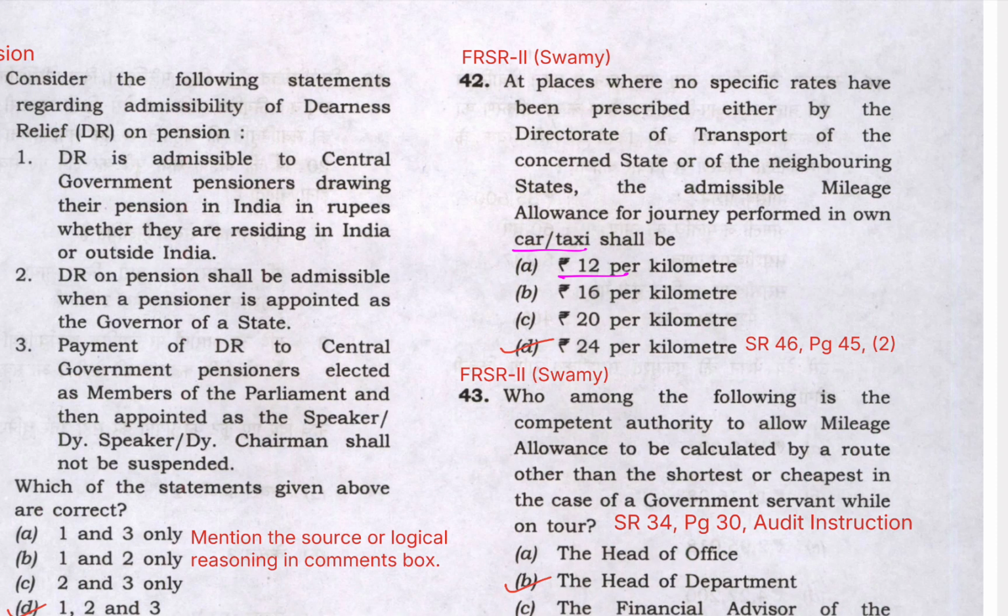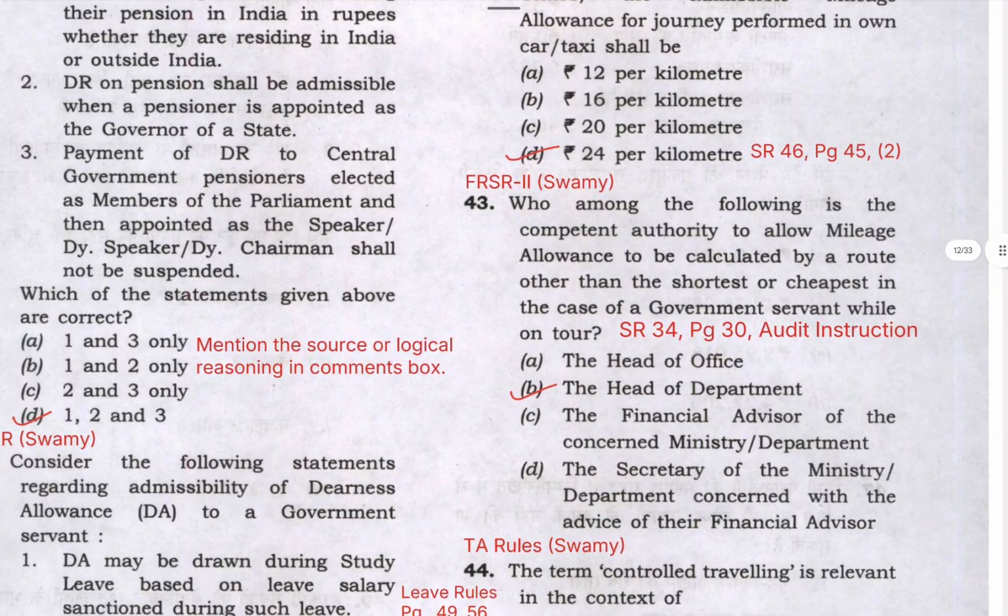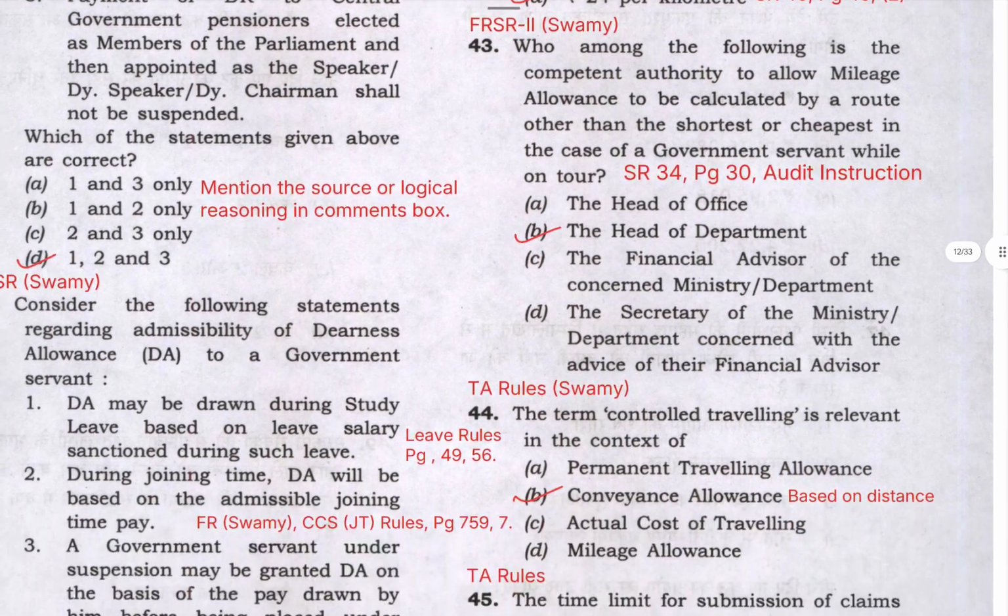So let's move on to the next question, 43. It is again from part 2 of Swami's compilation of fundamental and supplementary rules. Who among the following is the competent authority to allow mileage allowance to be calculated by a route other than the shortest or cheapest in case of a government servant while on tour? So for this, you can refer to supplementary rule number 34. This has been clarified through an audit instruction that head of department is the competent authority to choose other route for calculating mileage allowance. Hence option B is the right answer.